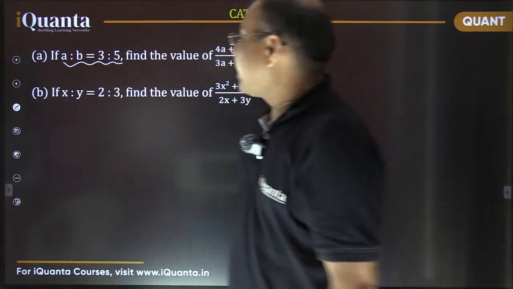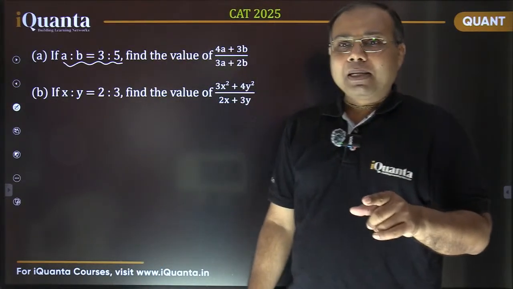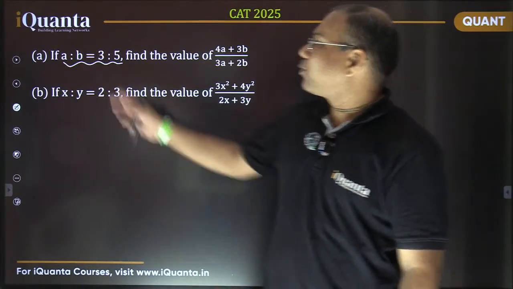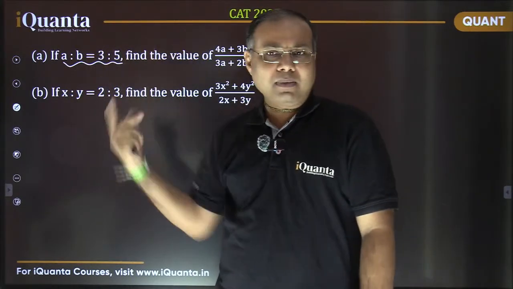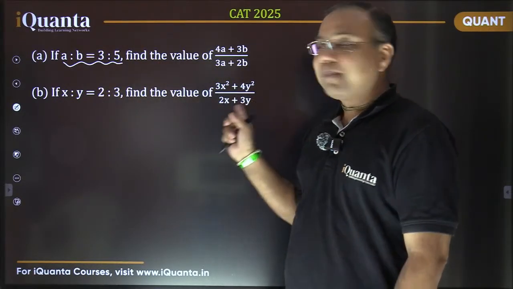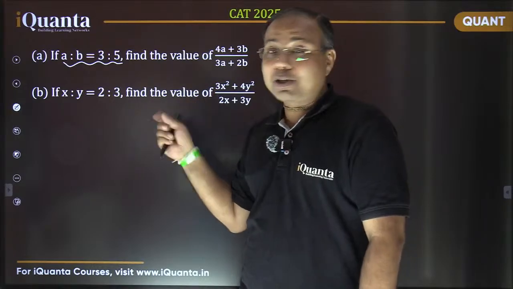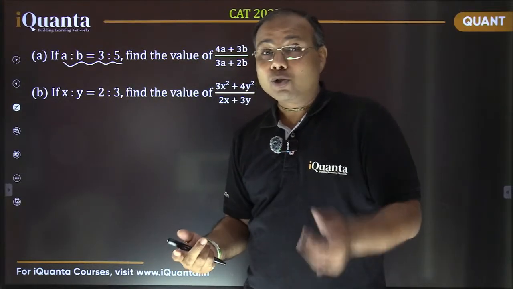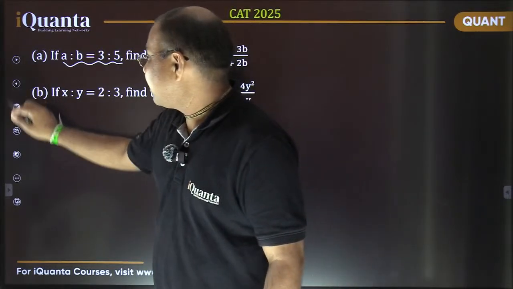Yes, exactly. Okay, let me tell you, I think Ranit mentioned that he just put the value of A as 3 and B as 5. That's fine. So that can be done in this question as well, X equals 2, Y equals 3. But in this case, that is not the right answer. But in this case, we'll get the right answer. So why is that so? For that, you must understand this basic thing.